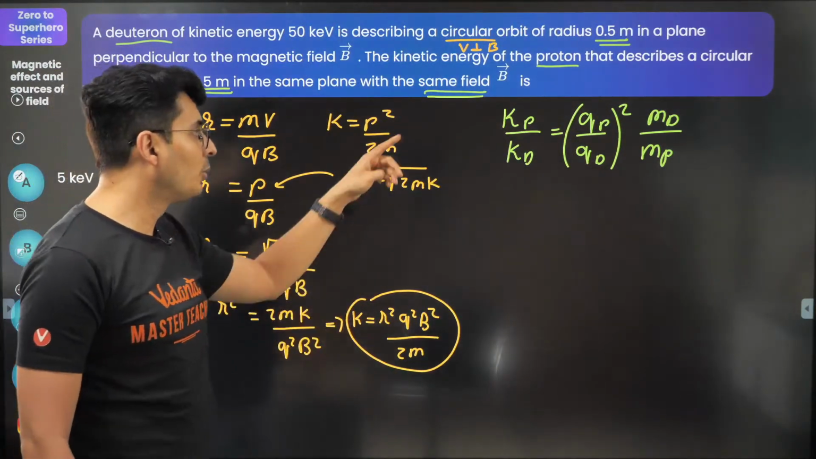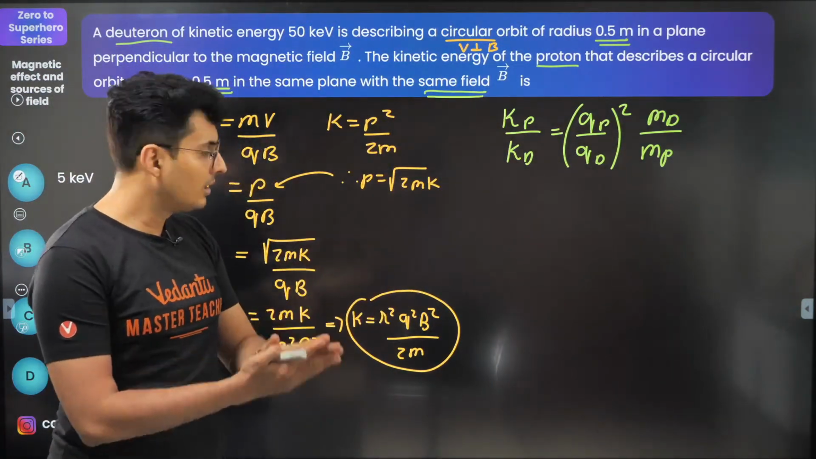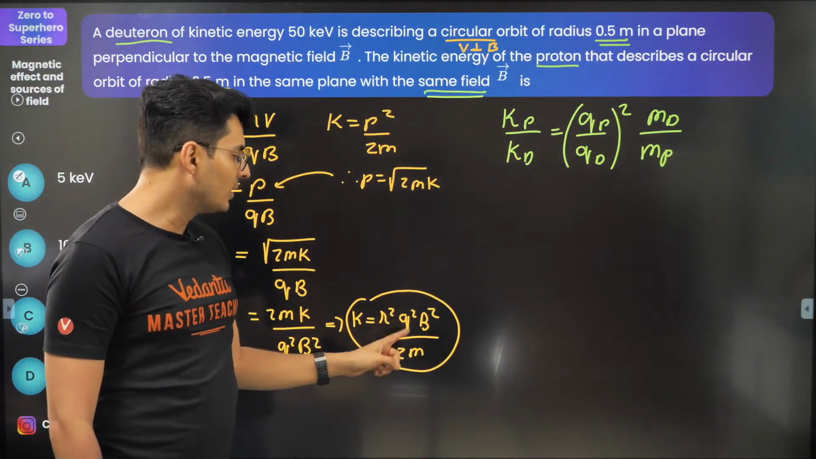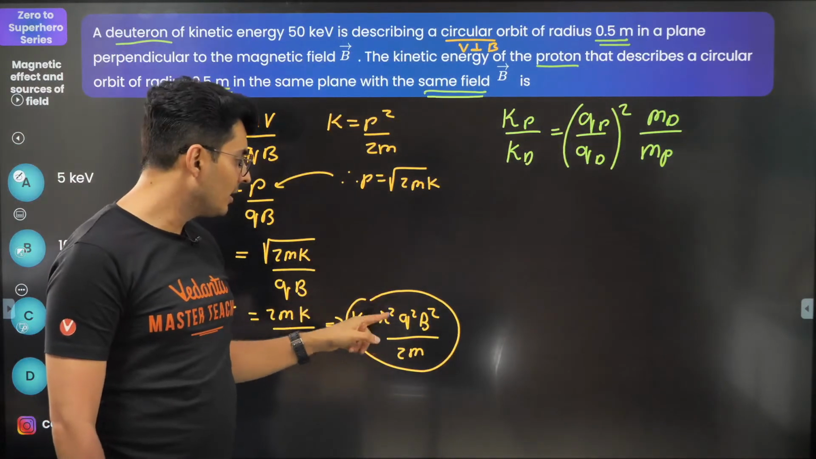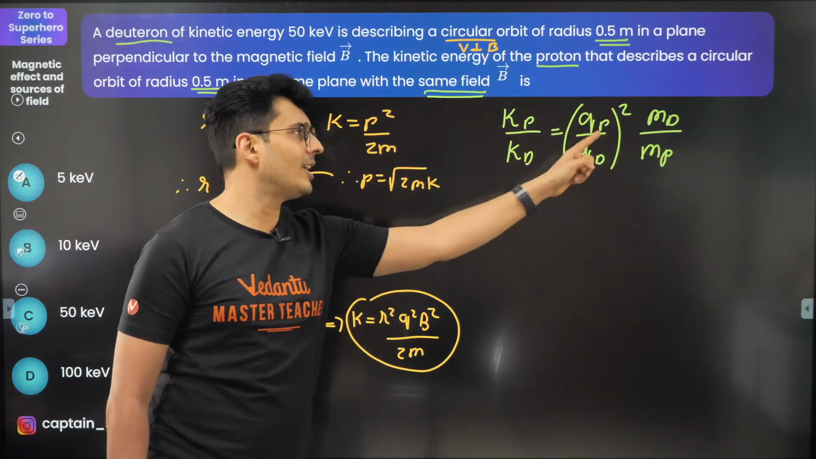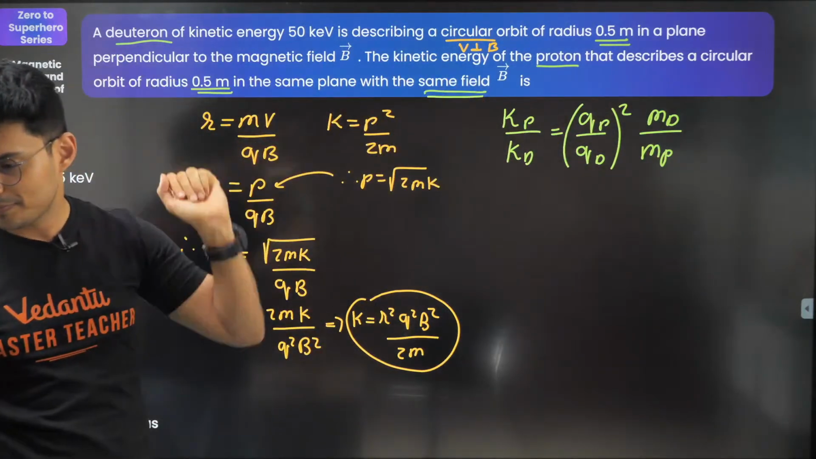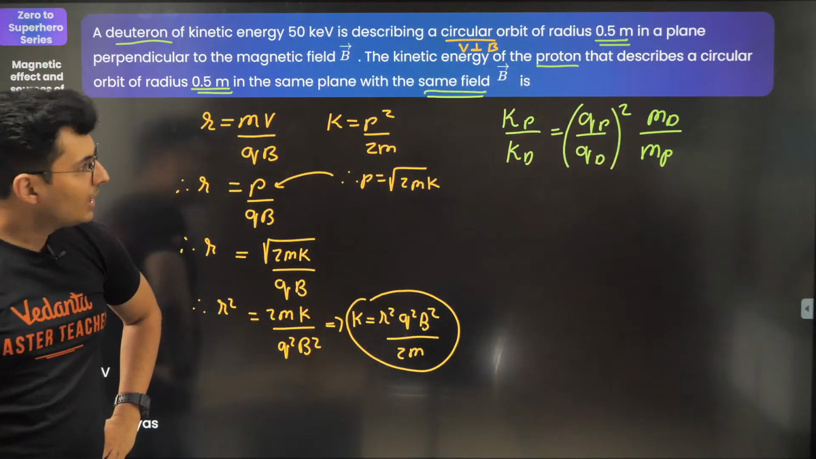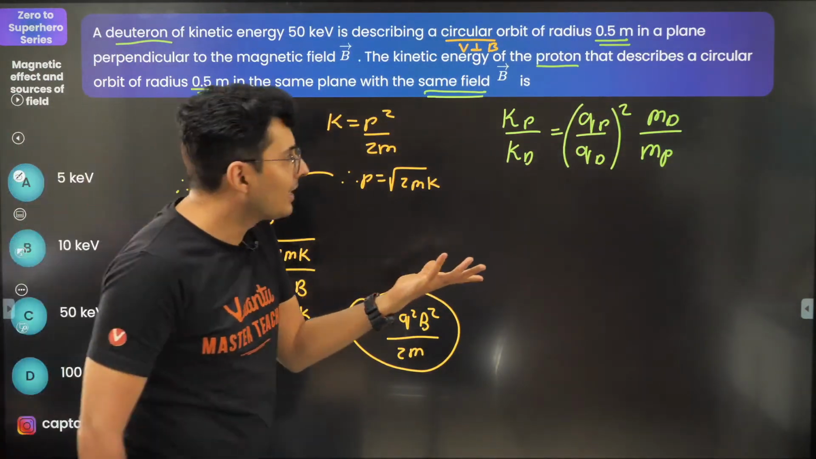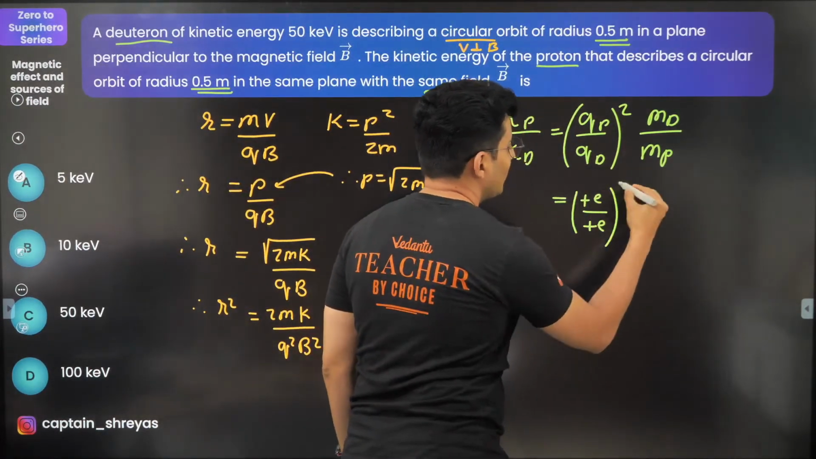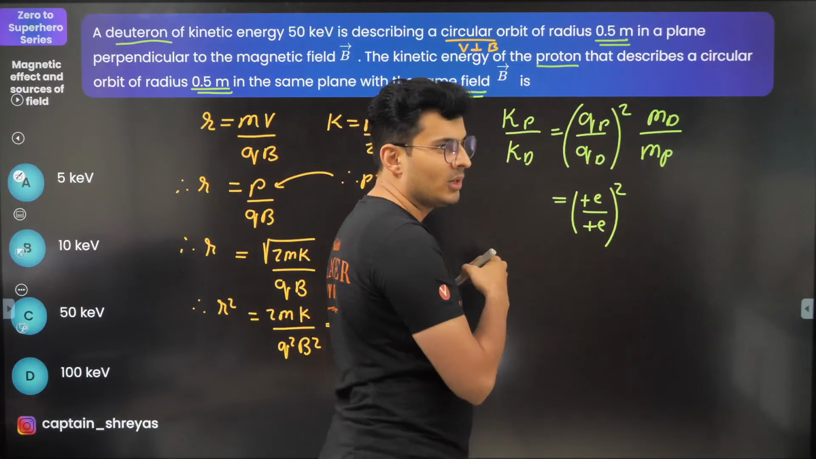Now, when you divide the kinetic energy of both the particles, many things are similar: radius is same, 2 is same, field is same, so they will get cancelled. So it will be only the ratio of charge square by mass. Charge square by mass, charge square by mass, that's all. It's the same thing. Charge is same, so plus E and plus E.